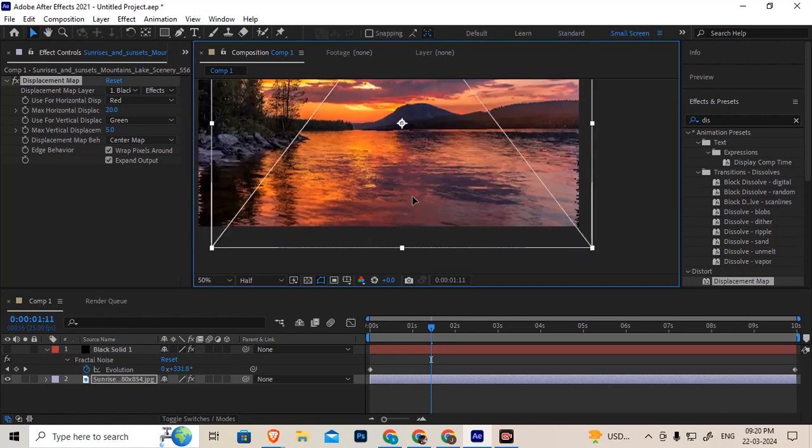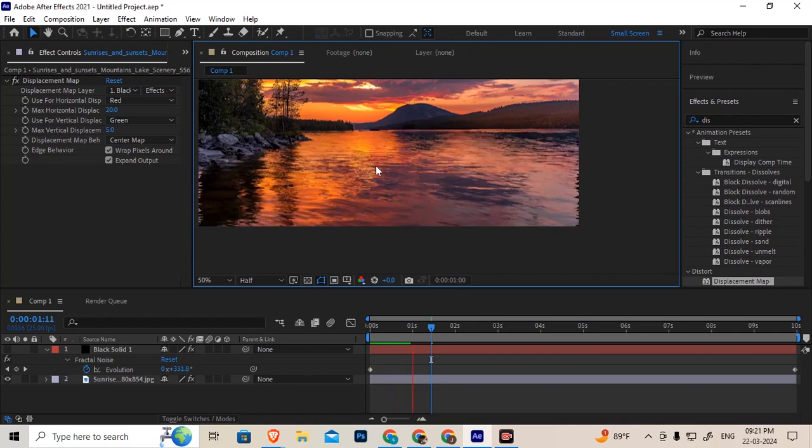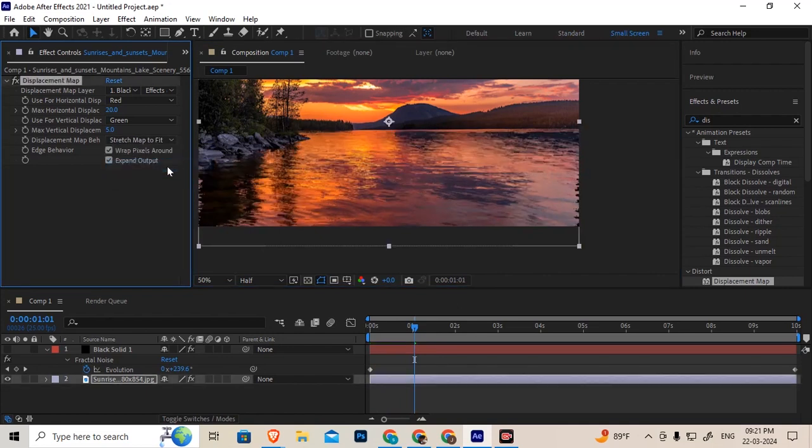Okay. And another thing is, sometimes on some images, this wrap option works only at the center, not up to the entire water level. So you have to select this stretch map to fit the entire image, stretch map to fit the entire image up to the water level.